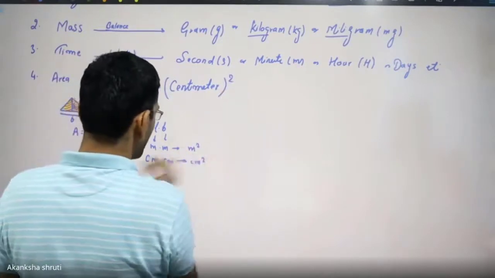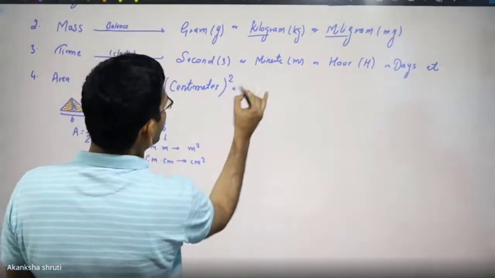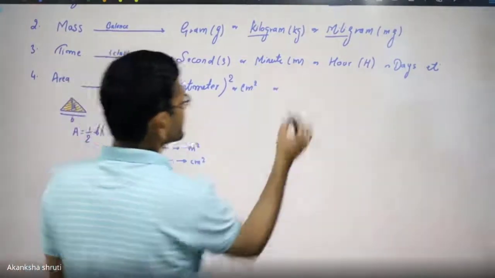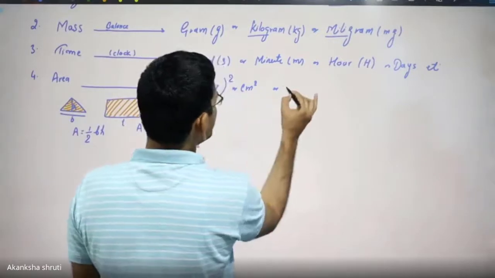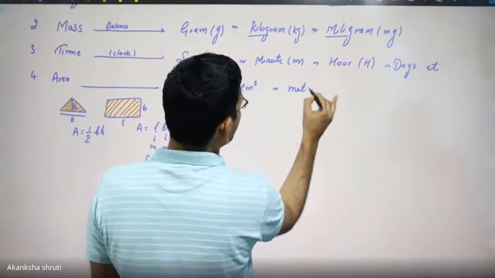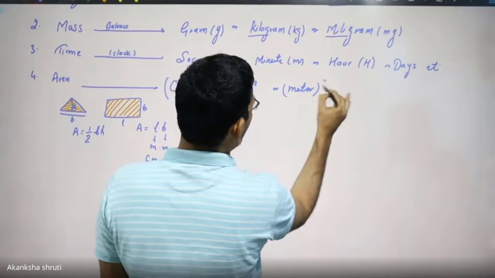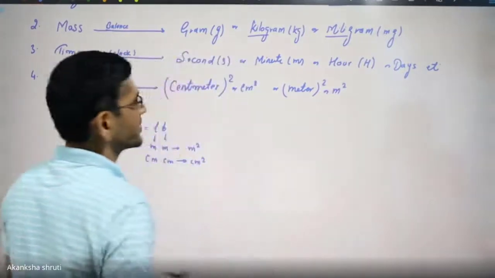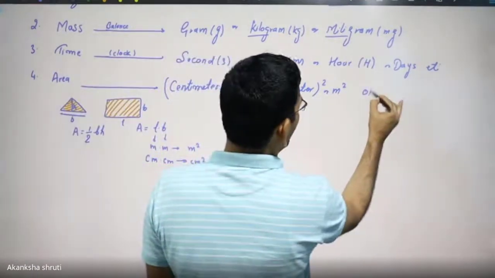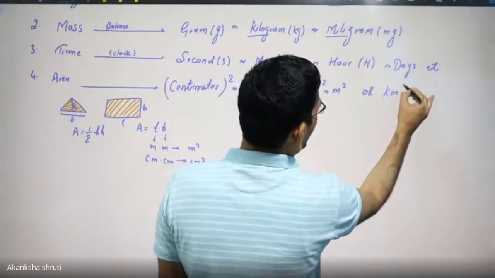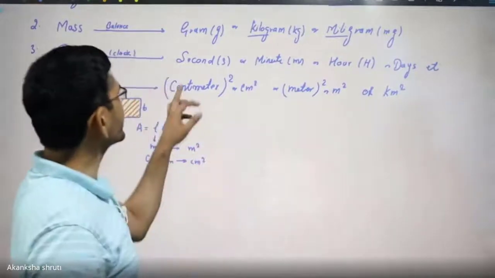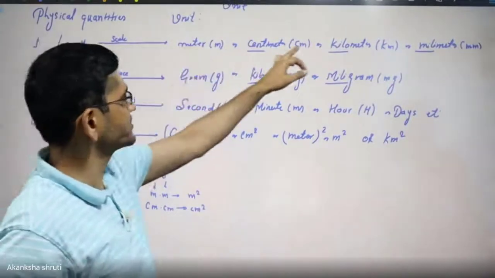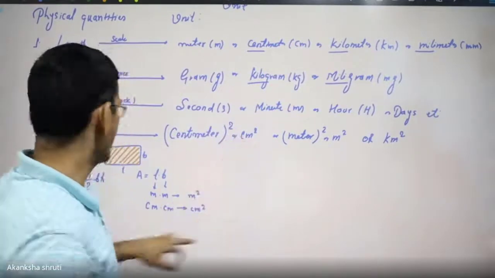So m into m, square, or you write centimeter square, or you may write meter square, meaning the same thing. Similarly, it can also be kilometer square. So the area that we are getting is obtained in terms of meter square value.